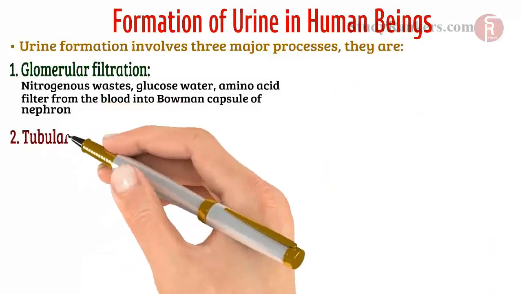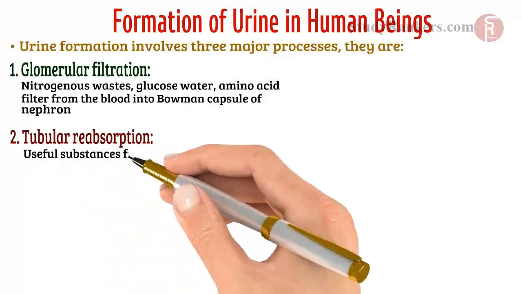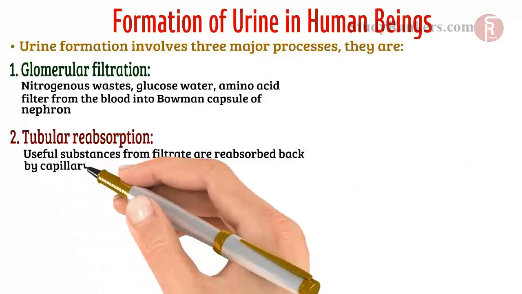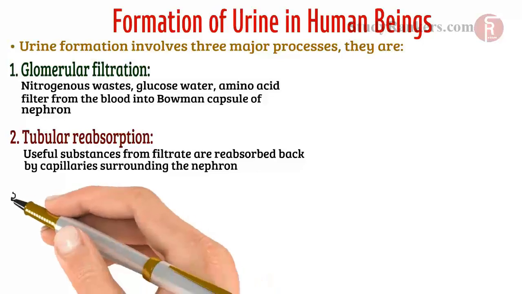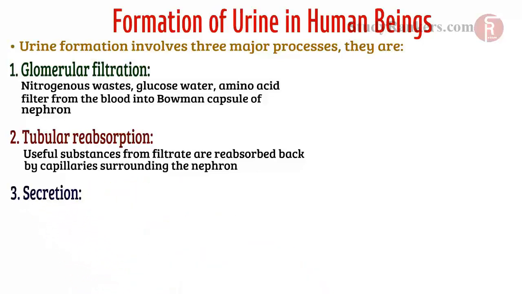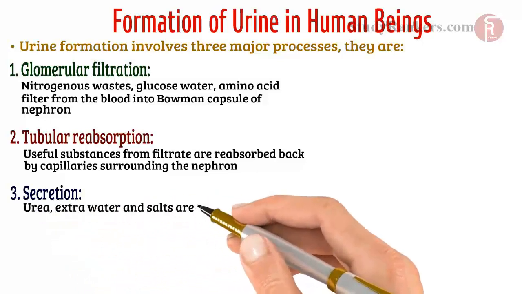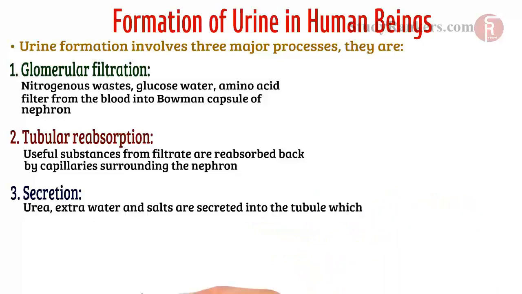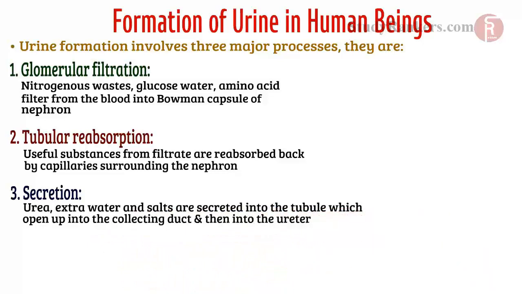Second step is tubular reabsorption. Now, useful substances from the filtrate are reabsorbed back by capillaries surrounding the nephron. And the last step is secretion. Urea, extra water and salts are secreted into the tubule, which opens up into the collecting duct and then into the ureter.